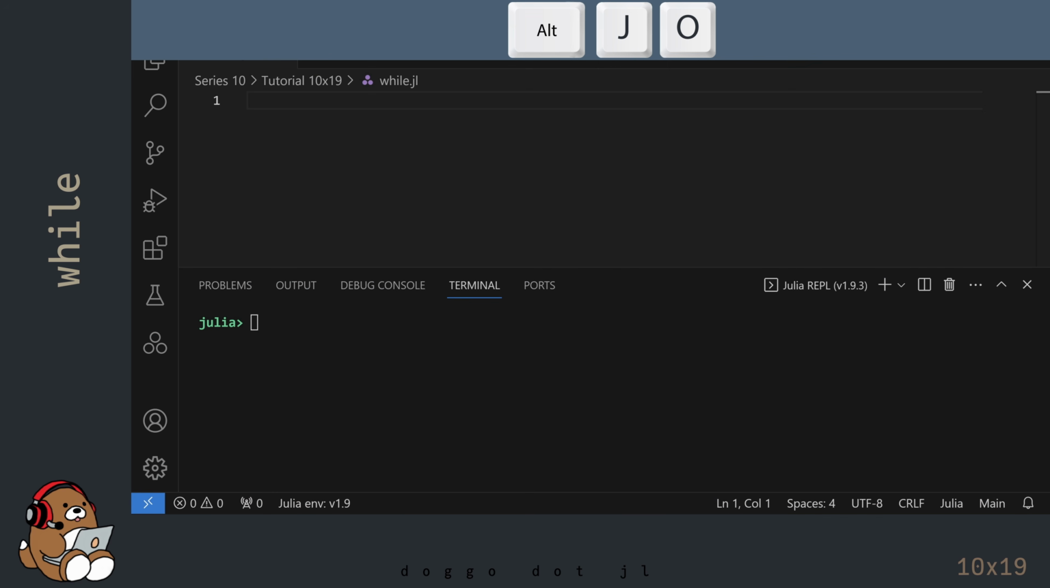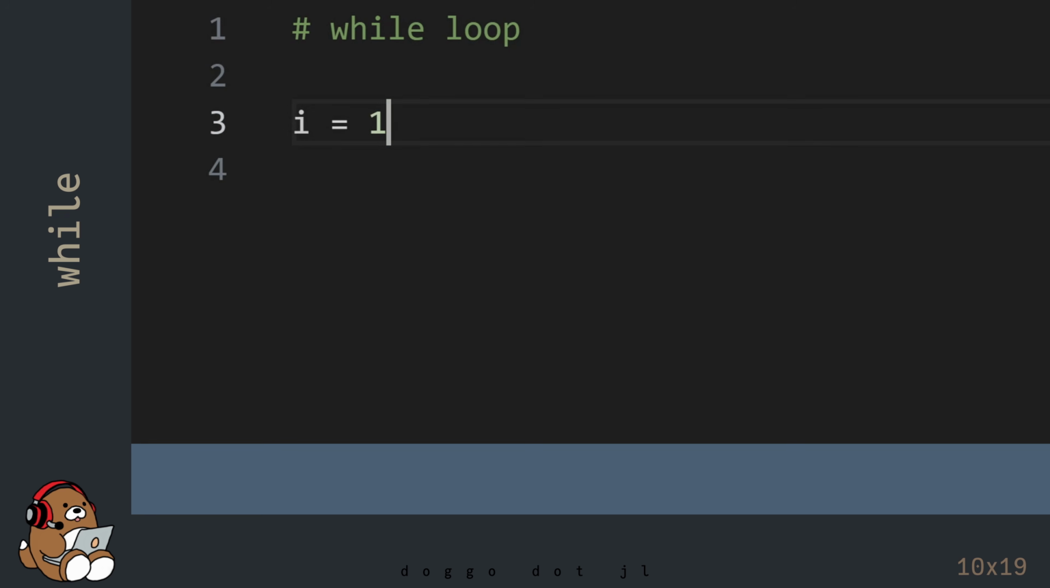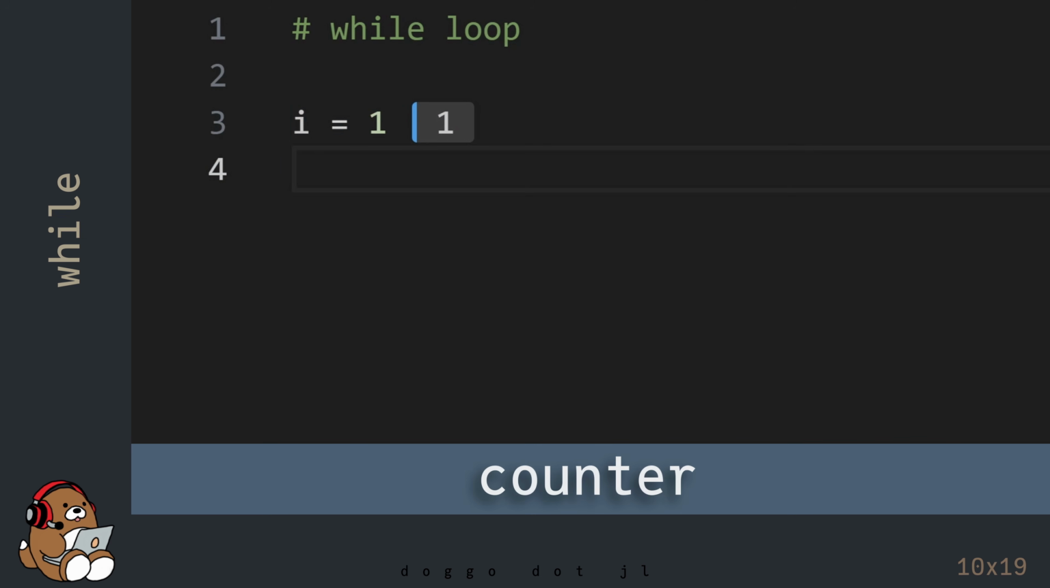I'm in VS Code and I've already created a new .jl file. I've also launched the Julia REPL by using Alt-J, then Alt-O. And I've adjusted my user interface so that my REPL window takes up roughly half of my screen. Let's start by declaring a variable named i and assigning the value 1 to it. By convention, the lowercase letter i is used for an incrementing counter.